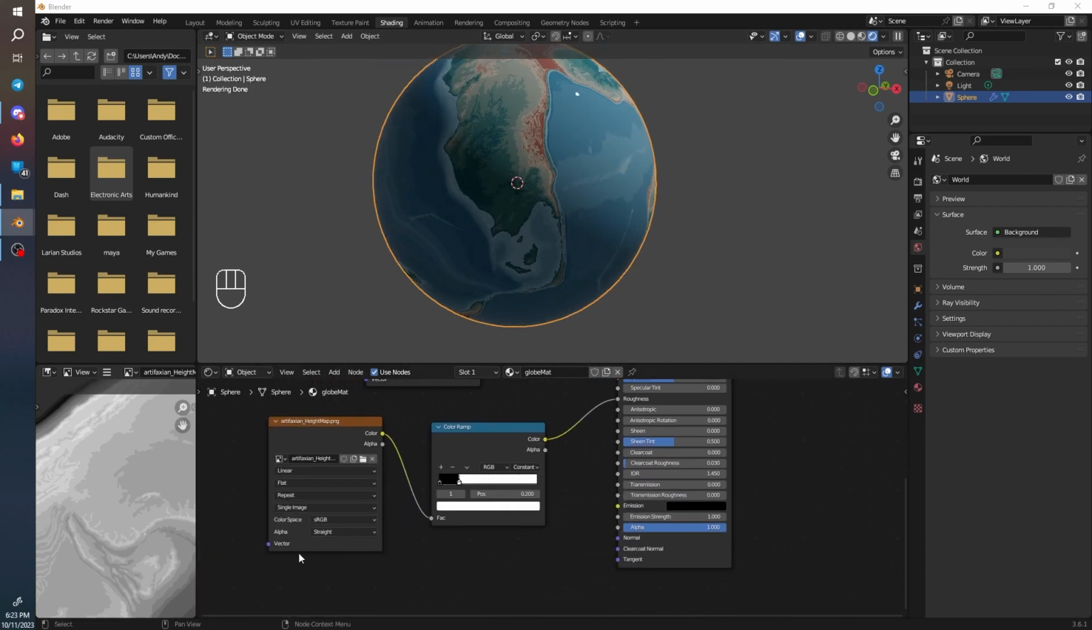I have found that a good color is if we select the black, we click on here, and then under value, I found that for this map, 0.3 works for the water, and for the land, 0.5 works.